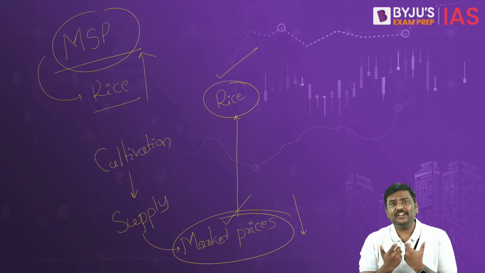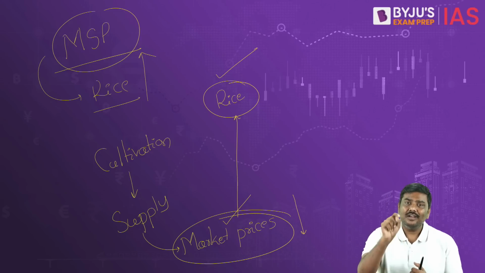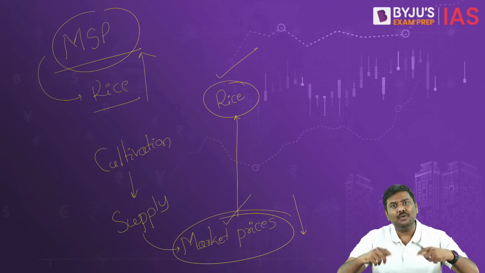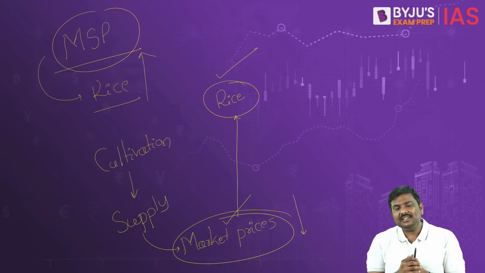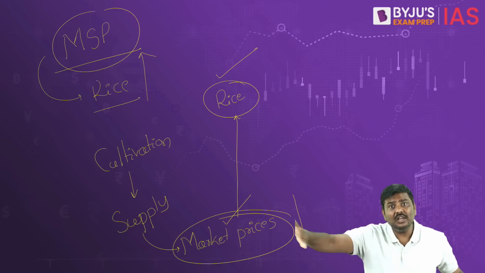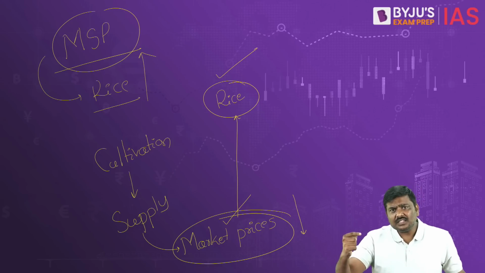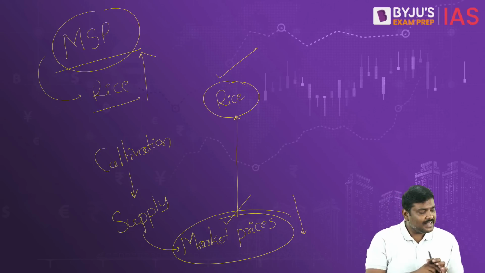PM Kisan initiative, Pradhan Mantri Kisan Samman Nidhi, is an example of a green box subsidy. And the importance is that for any subsidy classified under green box, there is no limit. Government can provide any amount. Anything classified under amber box, there is a limit.